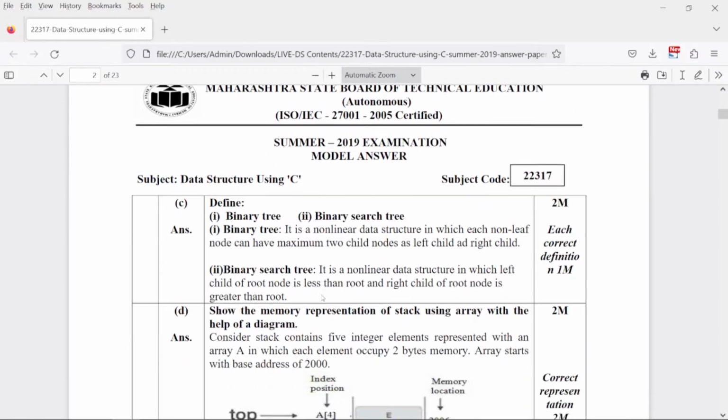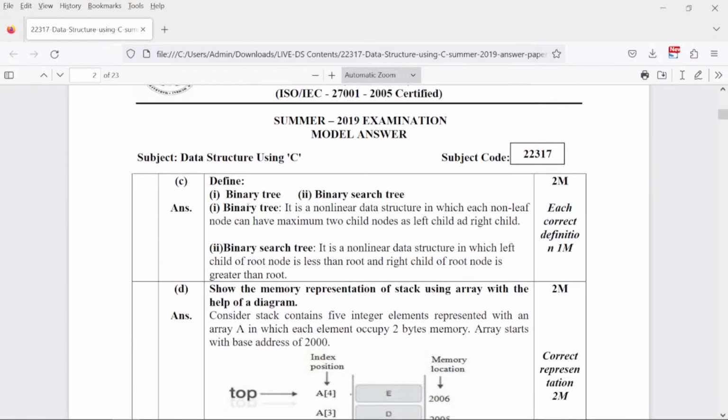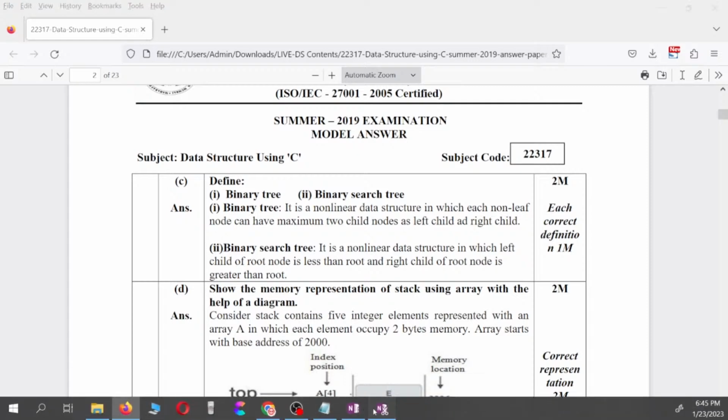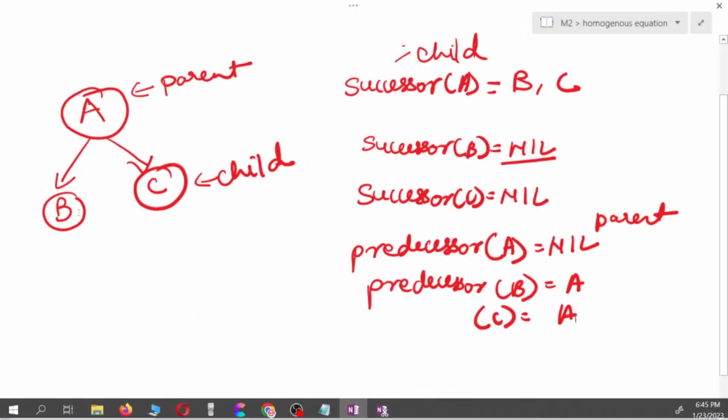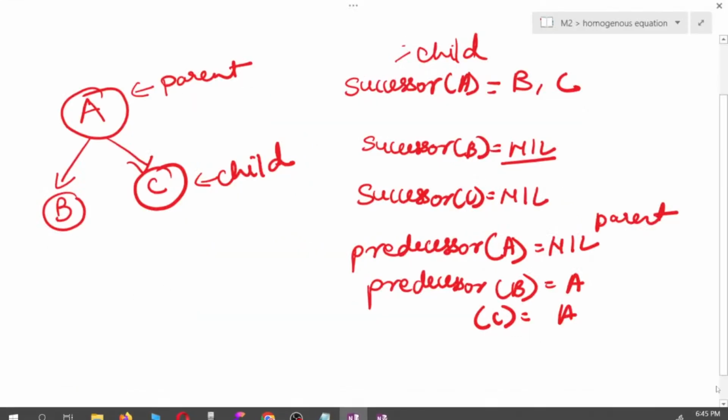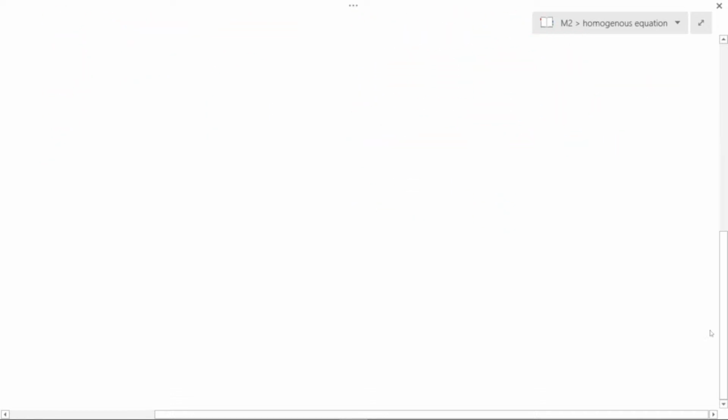Okay. Moving ahead, define what is a binary tree and a binary search tree, difference between them. So we have already discussed that binary tree will have maximum 2 children. Okay, so this is in short. So if I say this, so this is a binary tree.